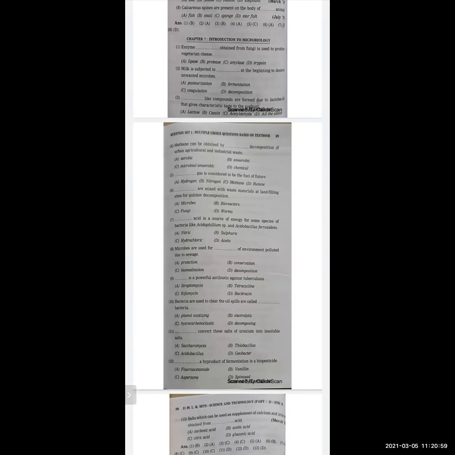Next, dash convert these salts of uranium into insoluble salts. Options are Saccharomyces, Thiobacillus, Acidobacillus, and Geobacter. The correct option is Geobacter.